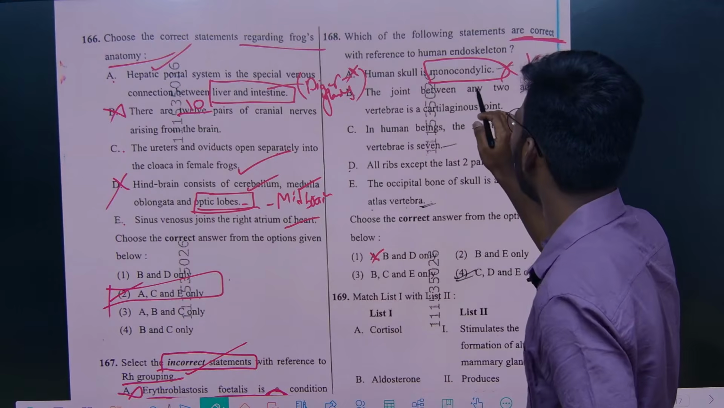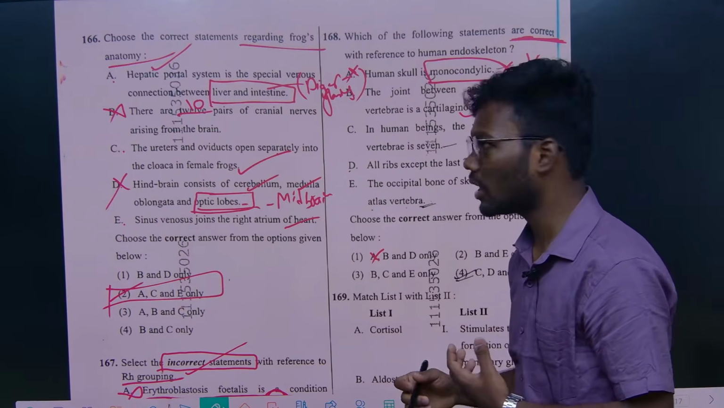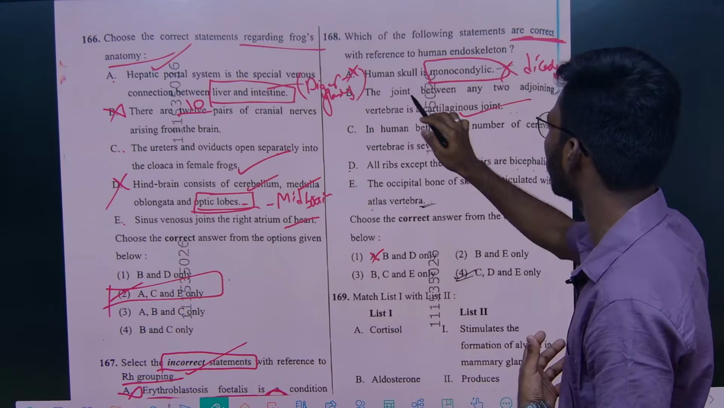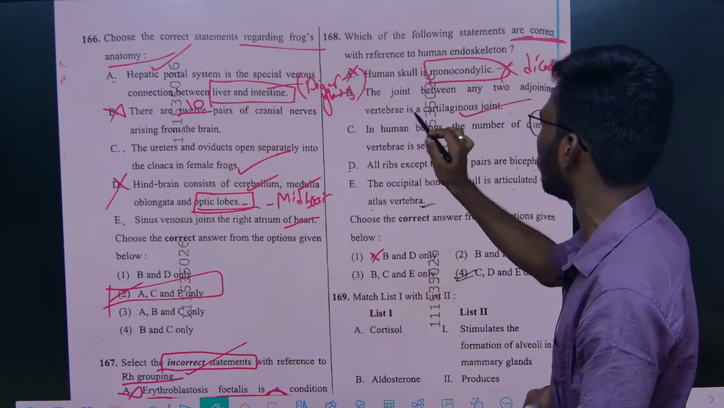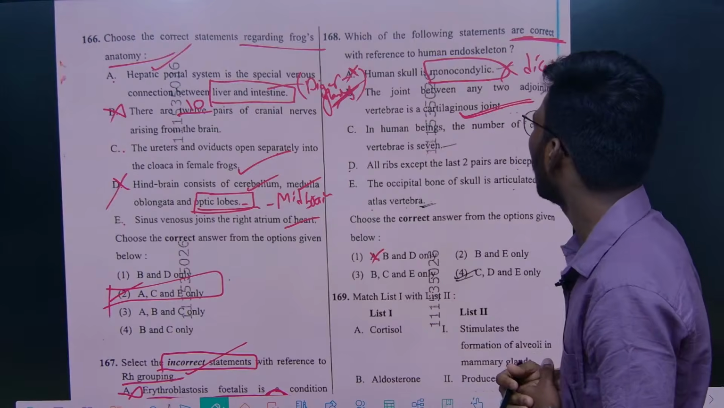The joint between any two adjoining vertebrae is a cartilaginous joint. So there will be fluidity, right? That's why the joint between any two adjoining vertebrae is made up of cartilaginous joints. So option B is right.